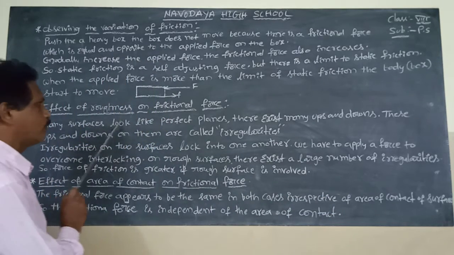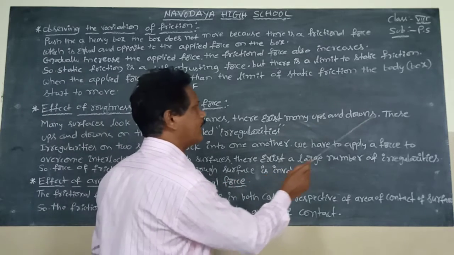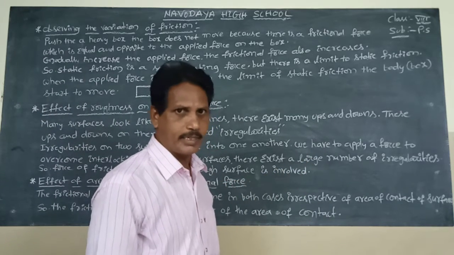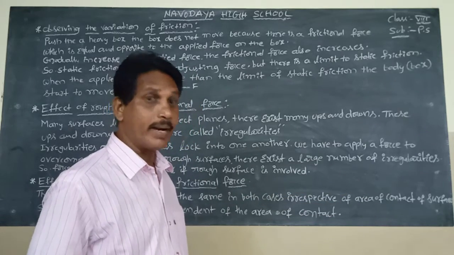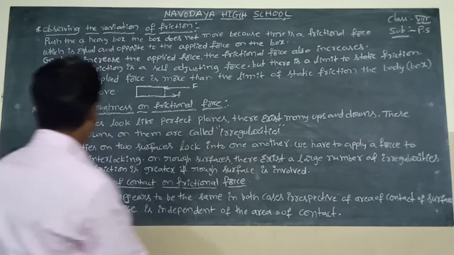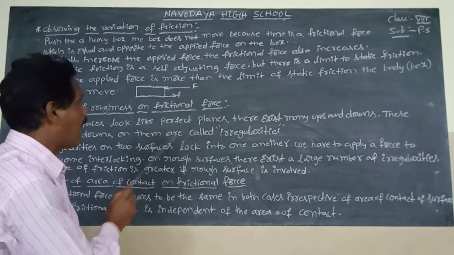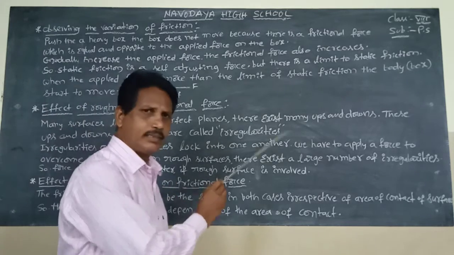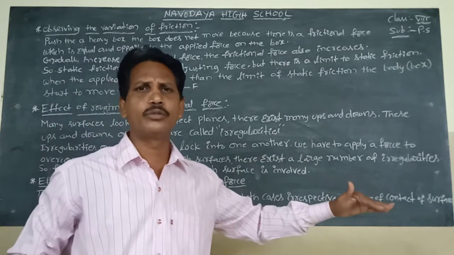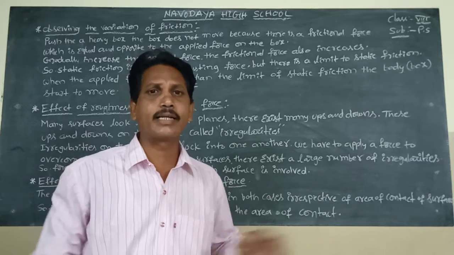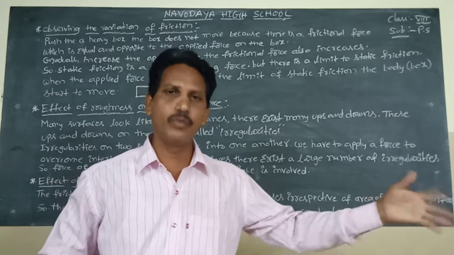There exist many ups and downs in rough surfaces, for example, a metal road. These ups and downs on the surface are called irregularities of the surface. A surface with ups and downs is called a rough surface, and a rough surface has more frictional force.